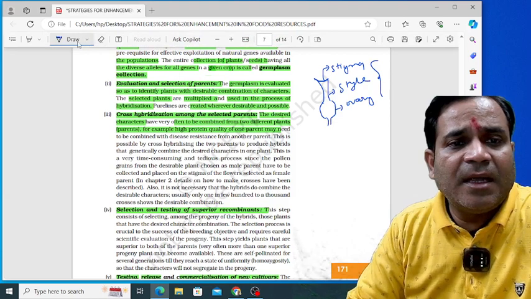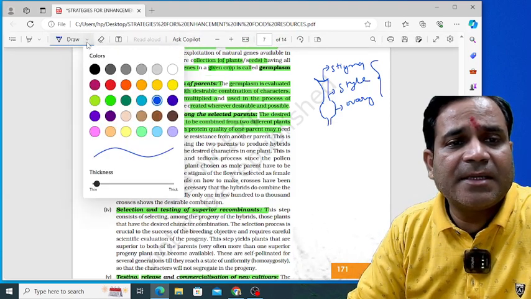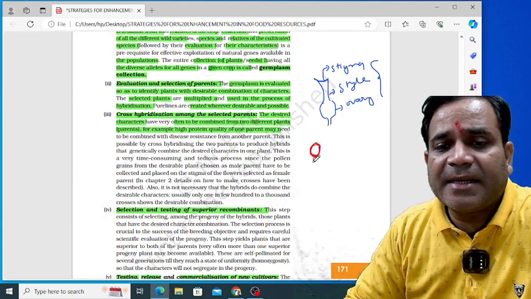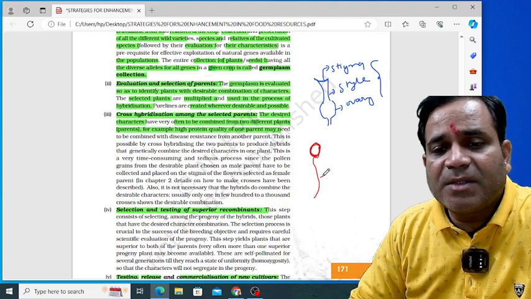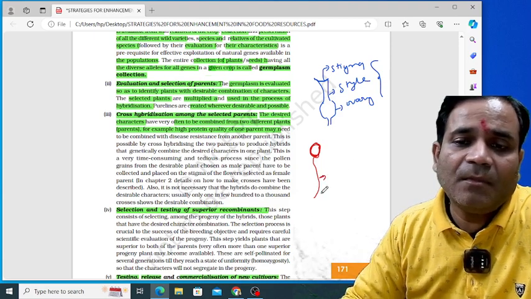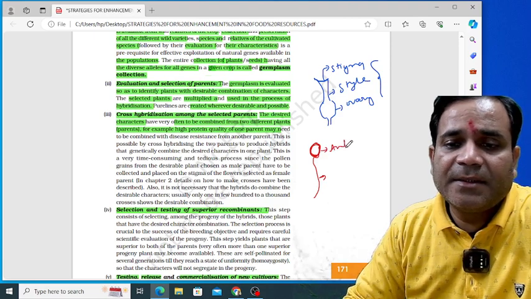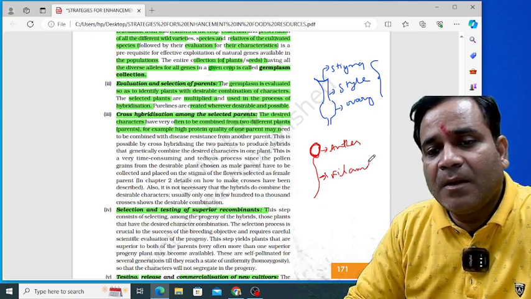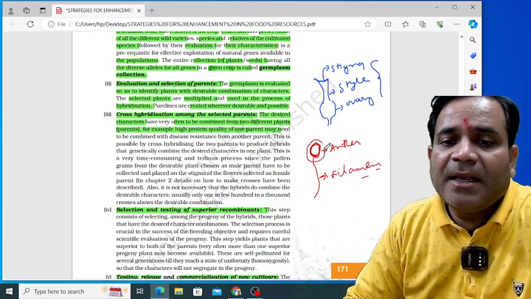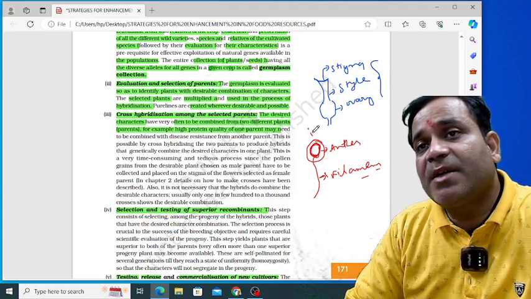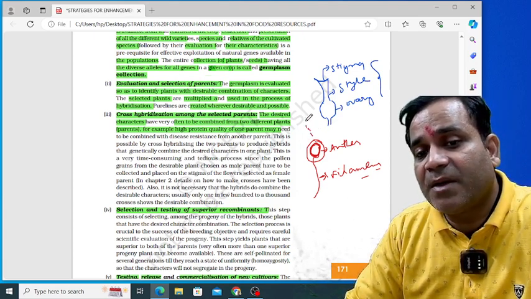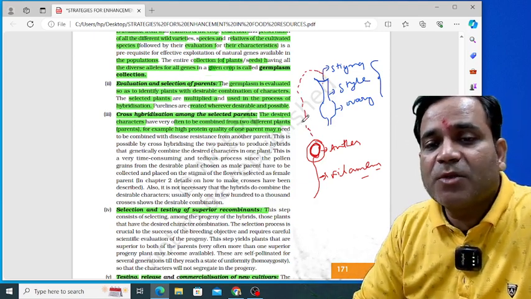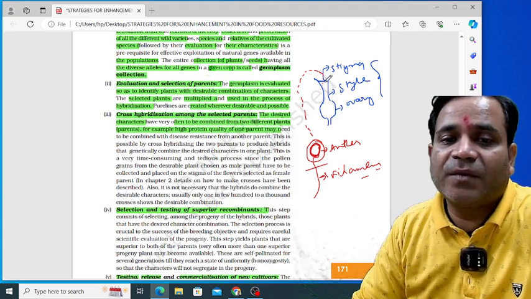Now, this is the pollen grains, contained inside the anther, which is the male gametophyte. This is the anther, and this is the filament, together known as the androecium, right? The anther is selected from the desired plants, the ones with good characters. So suppose I take this anther and transfer it onto the stigma.